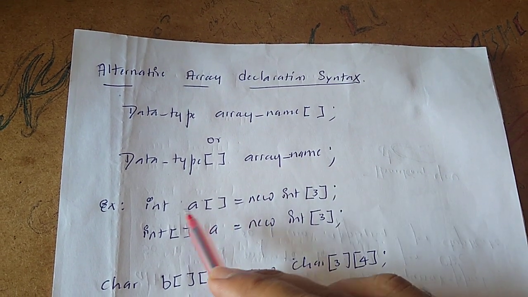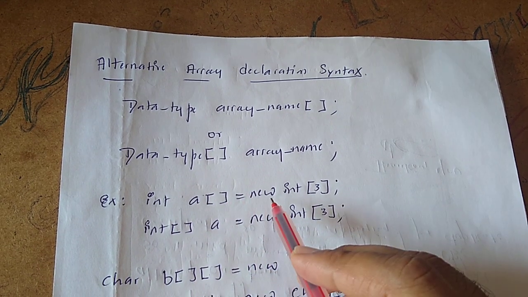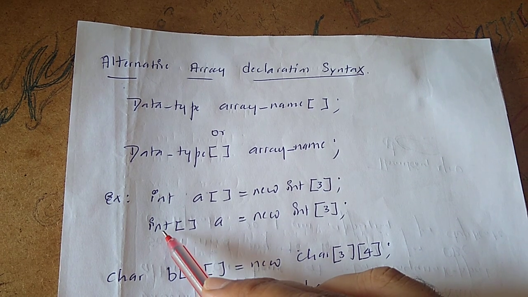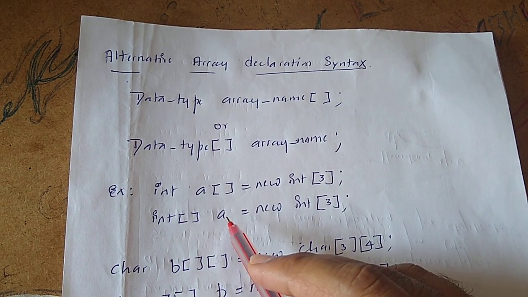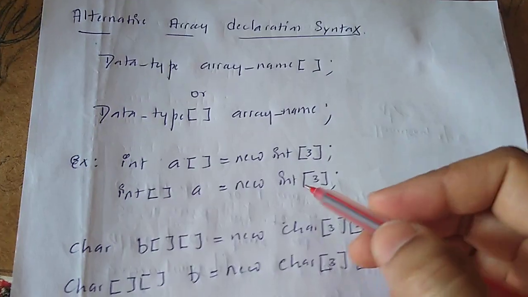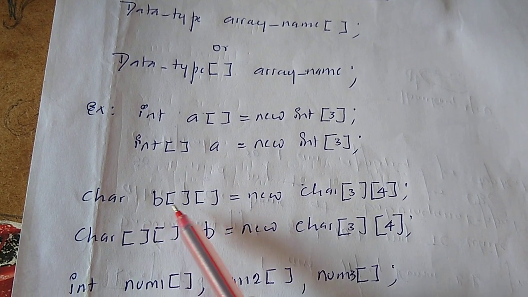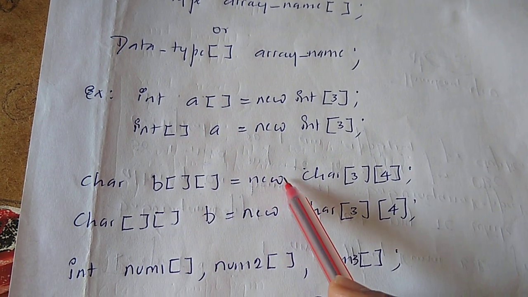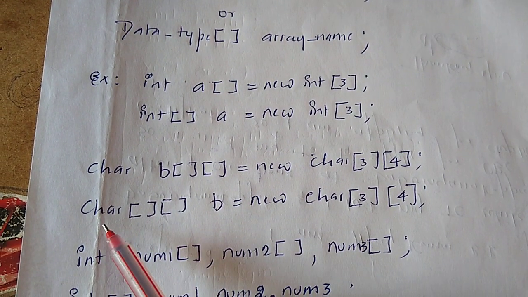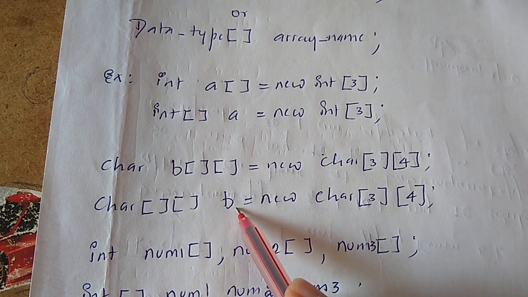For example, the regular way is data type, array name, brackets, new int, then size. Another way is first the data type, then the brackets, then the array name, new operator, then int or the data type again, and the size. With a two-dimensional array, usually we write the data type, then the array name with two brackets, new operator, then the data type again and the size. Another way is after the data type we write two brackets and then the array name. This is also allowed.